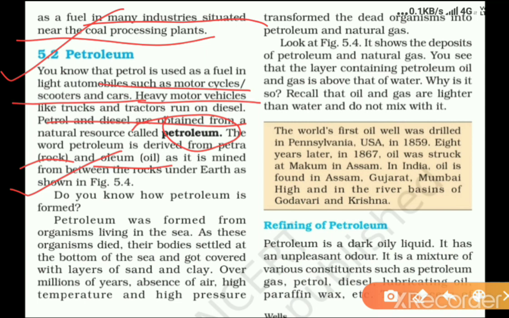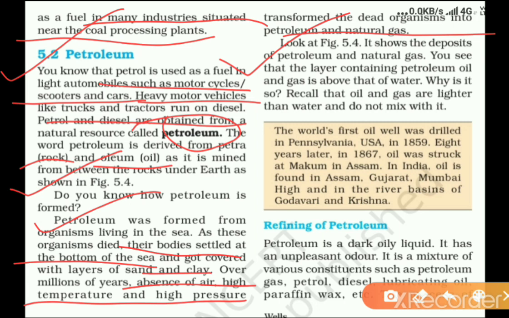Do you know how petroleum is formed? There is also an interesting story for the formation of petroleum. Petroleum was obtained from organisms living in the sea. As these organisms died, their bodies settled at the bottom of the sea and got covered with layers of sand and clay. Over millions of years, absence of air, high temperature, and high pressure. Please remember these conditions: absence of air, high temperature, and high pressure transformed the dead organisms into petroleum and natural gases. Now look at figure 5.4.